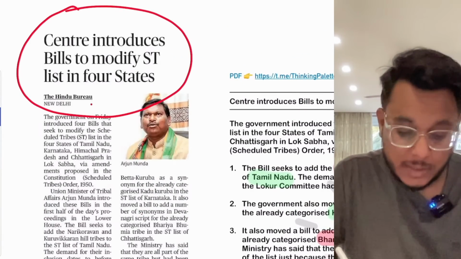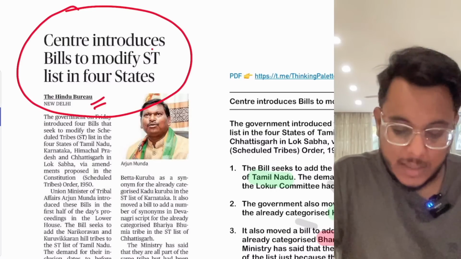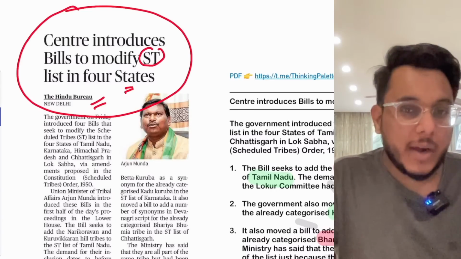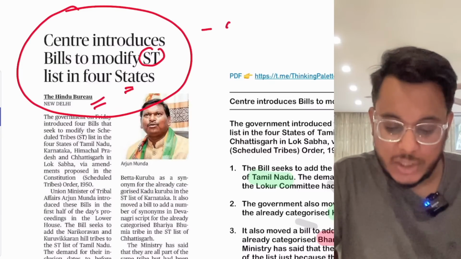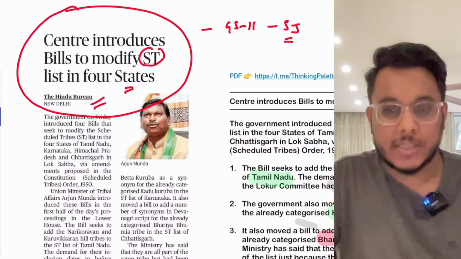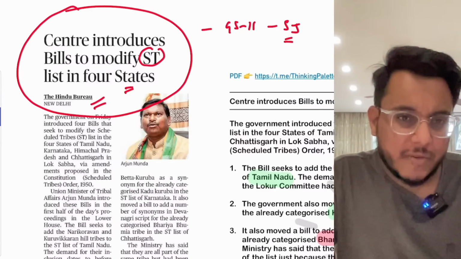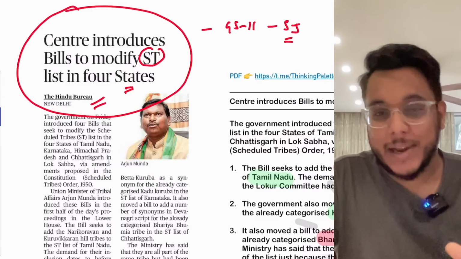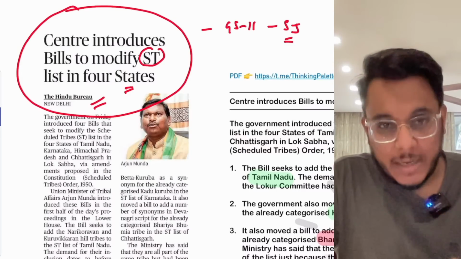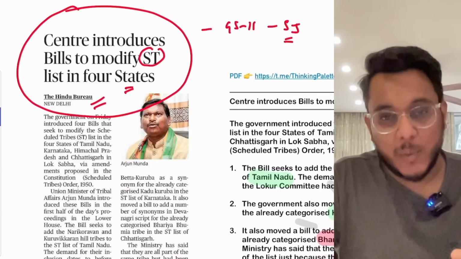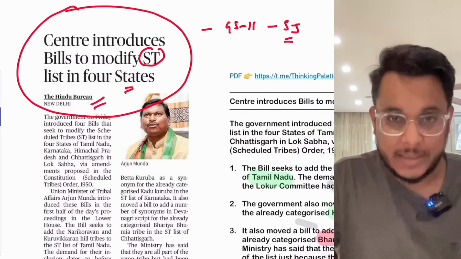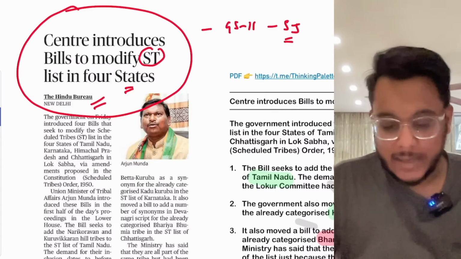Centre introduces bill to modify the Scheduled Tribe list in four states. Now this particular article we will see with respect to GS Paper 2, social justice. By the way, in the last few days, tribes have come into the news many times. Multiple times we have already seen the procedure of how the Scheduled Tribes are identified. Is it clear or not? That is something that we have discussed.